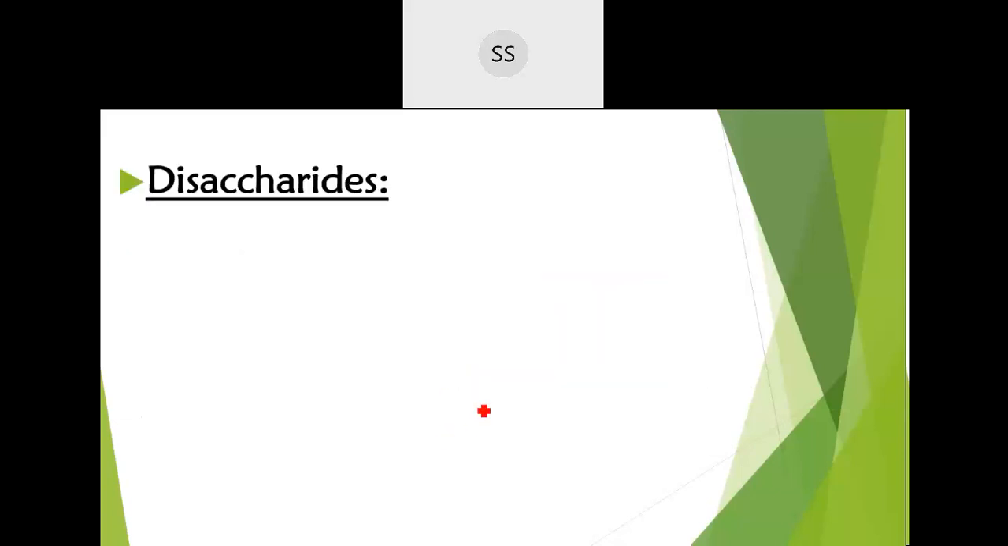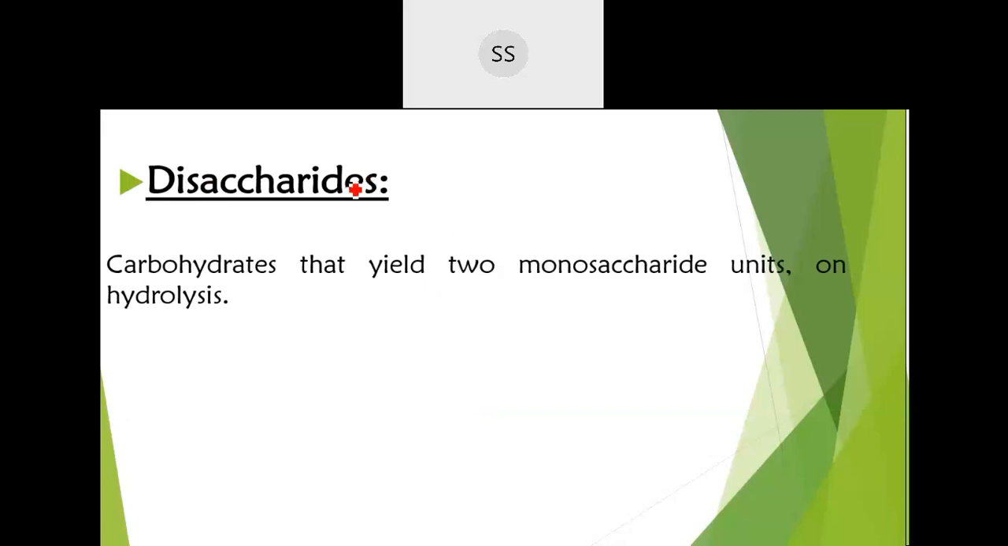They are further classified, I said. So now we'll start with the first one, disaccharides. Disaccharide means any carbohydrate which will give you 2 monosaccharide units. Means 2 units are combined together like this. Imagine this is one sugar unit and this is another sugar unit which are joined together. When you add water, this will break down. There will be hydrolysis. After hydrolysis, it will give you 1 unit of one sugar and another unit of another sugar. So 2 units will be formed.